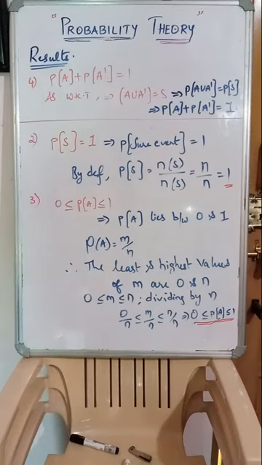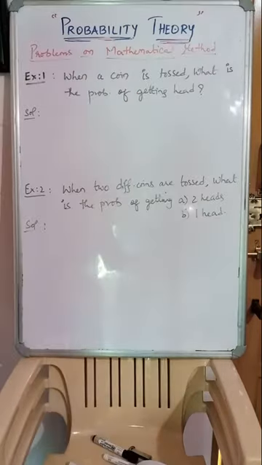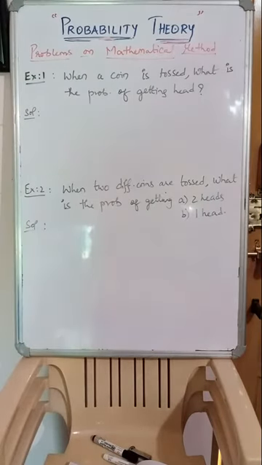Clear, guys? So let us have the basic problems, initial random experiment problems, like throwing a die, playing cards, and tossing a coin. So basic problems, isn't it? Let us have such kind of problems in this video. Just look at these 2 questions, guys. Problems on the mathematical method, or mathematical definition, of probability.